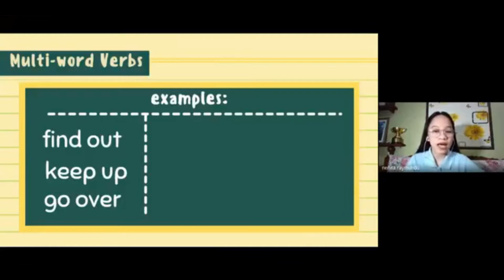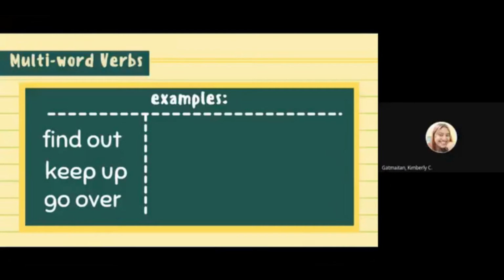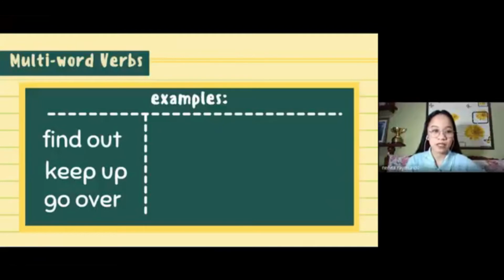Now, I would like to ask you if you can still remember the meaning of these multi-word verbs. The first multi-word verb is find out. Kim, can you still remember the meaning of find out based on our discussion yesterday? Yes, ma'am. The meaning of find out is discover. All right, you're correct. What about keep up? Yes, Jaja. I believe, ma'am, it's continue. All right, continue. That's correct too.